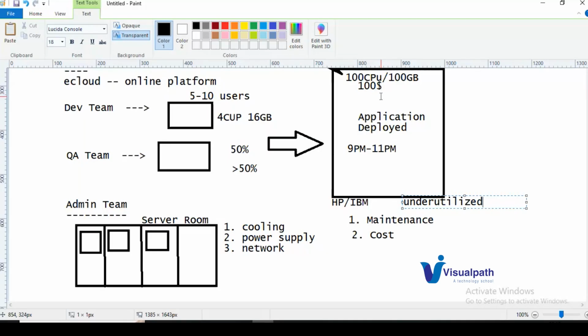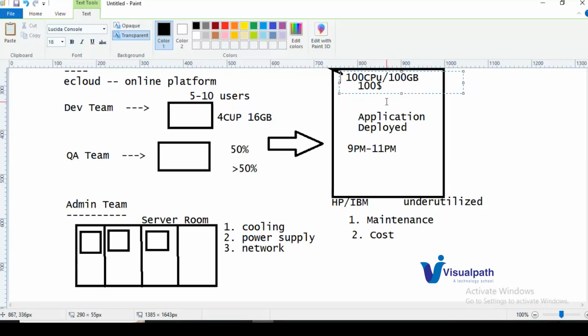Now we need to make sure our cost is optimized for the servers. Here we can't do anything, because without full payment they won't provide you the server. Even if you take a machine with fewer CPUs and less memory, they will ask you to spend the full amount and only then provide the server.